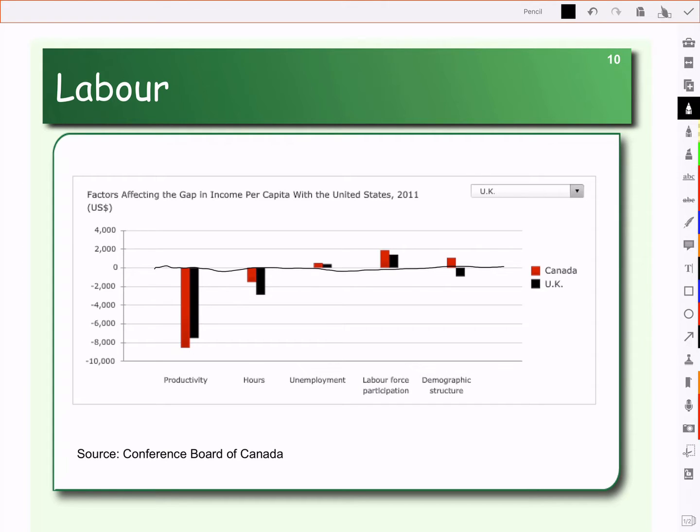Well, where might this be coming from? Well, when we break it down, we can look at hours worked. So people in the UK work less hours than Canadians and the US. We can look at the unemployment rate. At the time that this graph was built, the unemployment rate was higher in the US than it was in Canada or the UK. We can look at labor force participation rate.